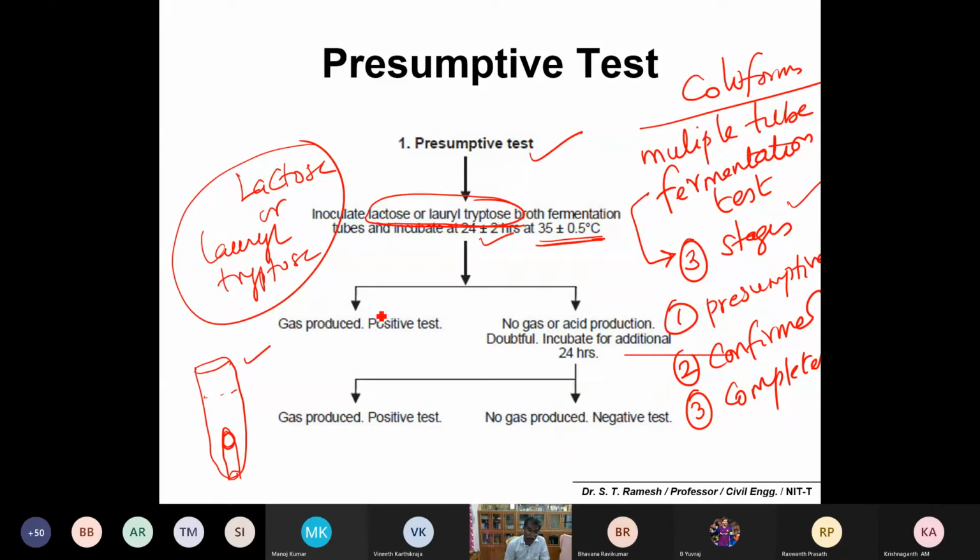Okay, you can have a positive. And if there is no gas production, you just proceed one more day. And if there is gas production, you can say positive. And if there is no gas production, then you can say negative test, and you just stop the multiple tube fermentation test. You need not proceed to the confirmed and also the completed test. Is it okay? Is it fine?